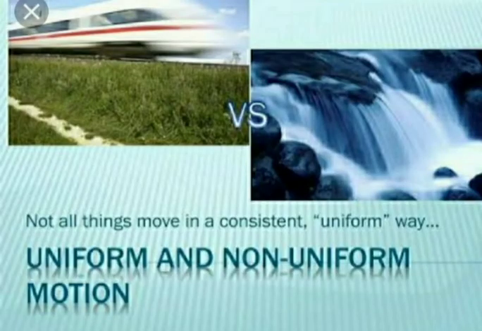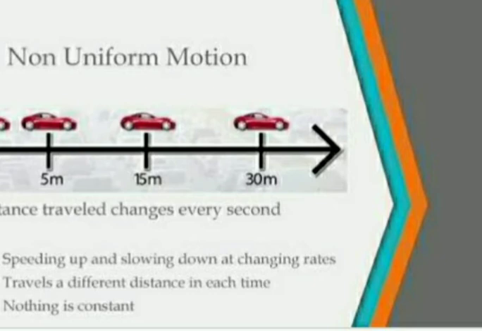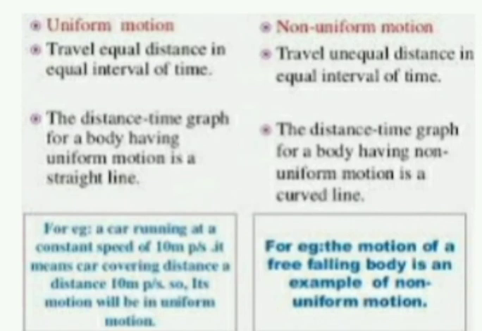Uniform motion. Travelling equal distance in equal intervals of time is known as uniform motion. Example: running car, running train. Non-uniform motion. Travelling unequal distance in equal intervals of time is known as non-uniform motion. Example: motion of a free falling body.